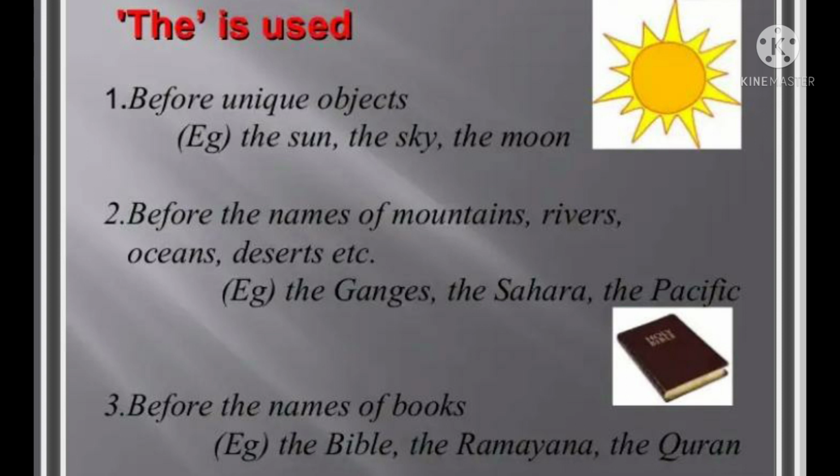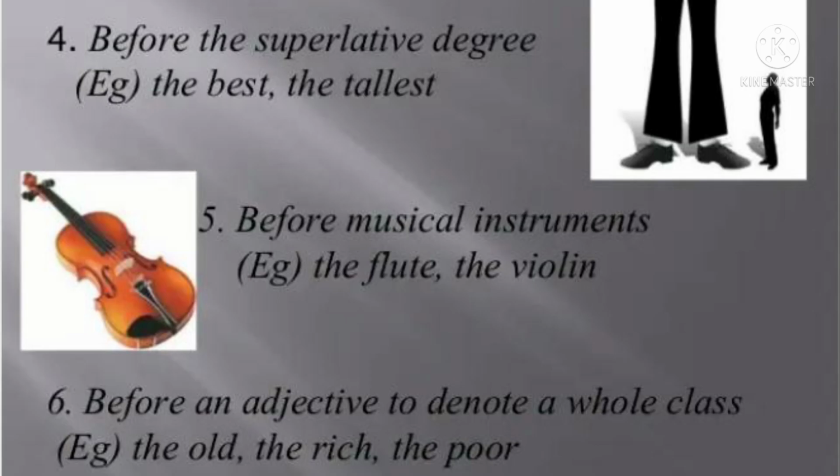These all come under the usage of the. And before superlative degrees, the best, the tallest, the wisest, and before musical instruments, the flute, the violin. Not only that, but before an adjective to denote a whole class, means the old, the rich, the poor, isn't it? It represents the whole class, not a single person.